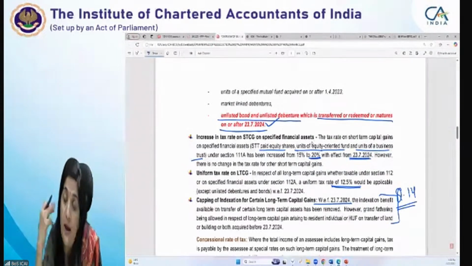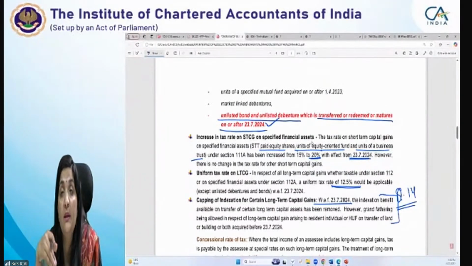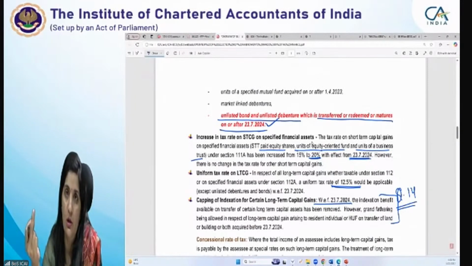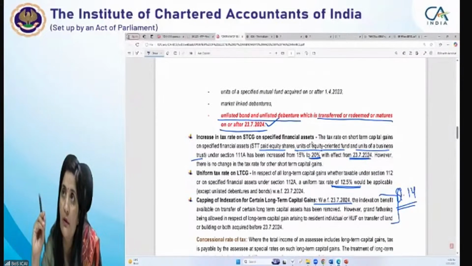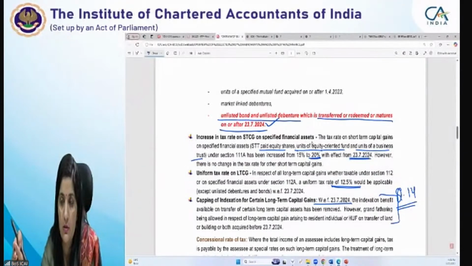Now what is the impact? If you somehow do it without indexation, definitely your total income is going to increase. And what will total income do? Your total income is going to have an impact on surcharge, because the surcharge rate is dependent on your total income. So when you are computing the total income, you need not give the indexation benefit, even in case of an individual or HUF who are resident in India.